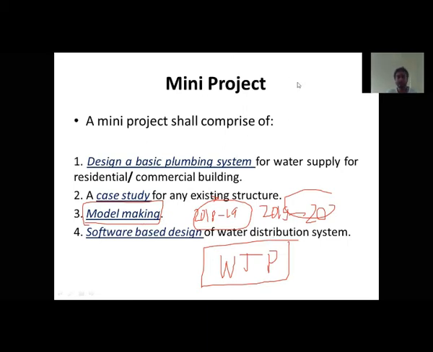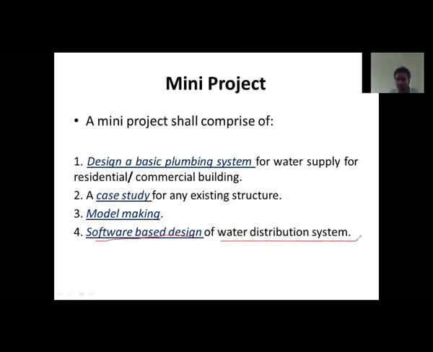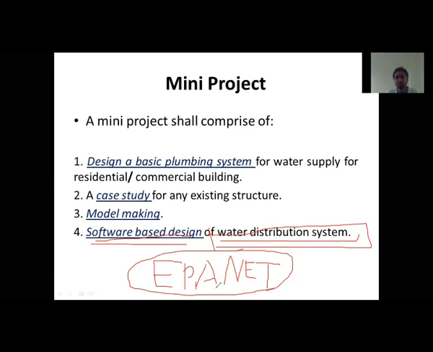Okay, and last is the software based design for the water distribution system. Last one is the software based design. There are so many software which are used. One of the software is EPANET. This is one software which is mostly used worldwide for the design of water distribution systems.